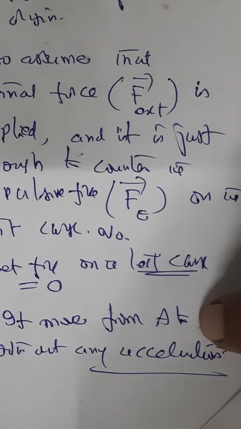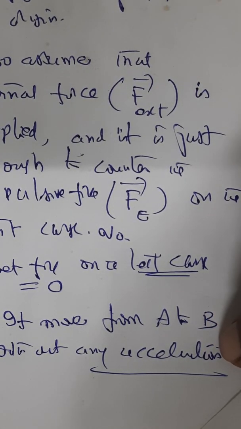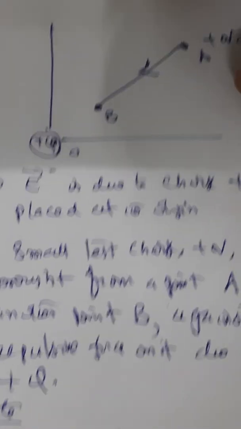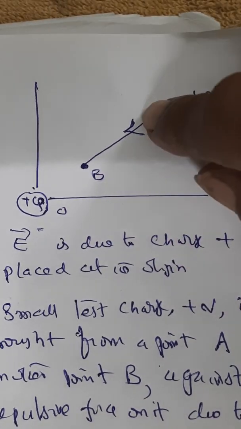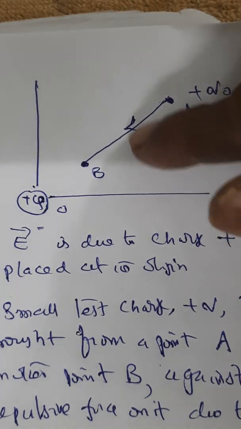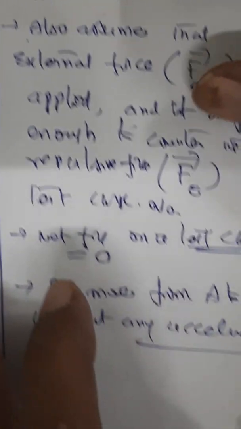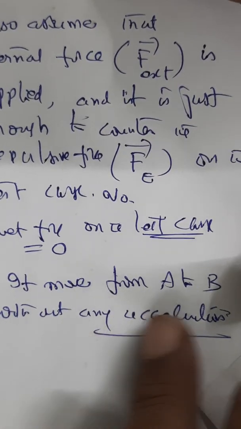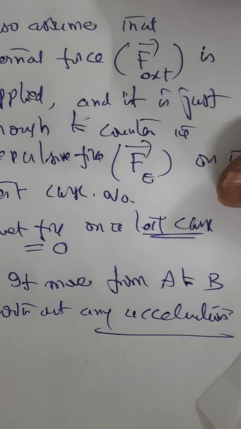You are not applying any extra force, because the applied force is already negated. When there is nothing additional, naturally there is no acceleration. Normally it moves from A to B, and that is what is written here: it moves from A to B without any acceleration.